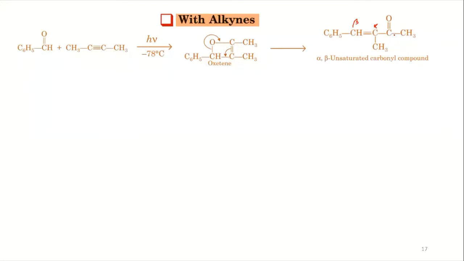Reactions of carbonyl with the alkene under photochemical condition produce the oxetane intermediate, which further gets converted to the alpha beta unsaturated carbonyl compounds. Okay, this is a bit important.